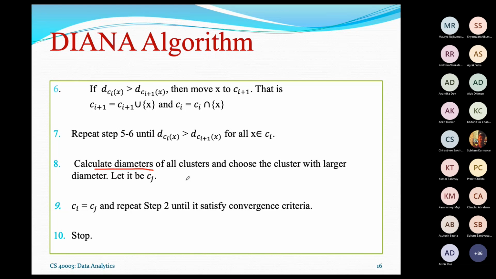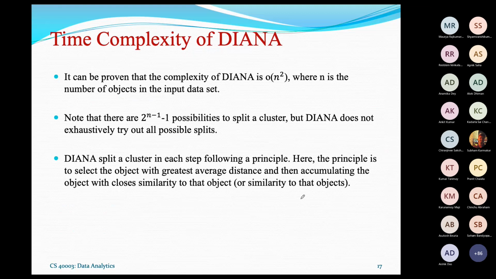And then we can go on splitting with the same procedure. That means steps 2 to 8 will be repeated, and it will continue until it satisfies some convergence criteria. Convergence criteria means based on certain quality measurement, it reaches the threshold value. So this is the idea about the Diana algorithm.